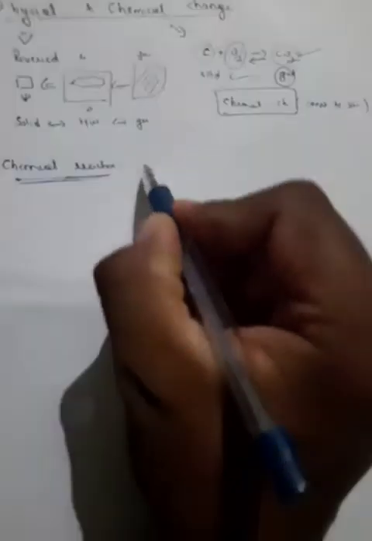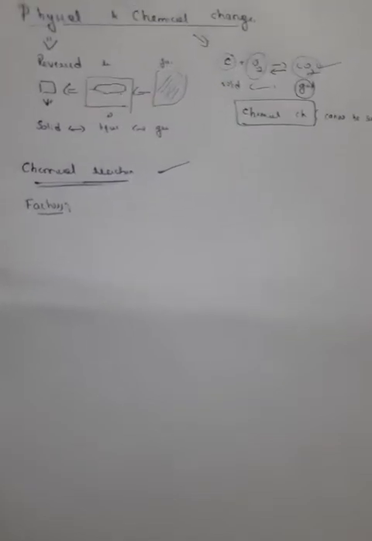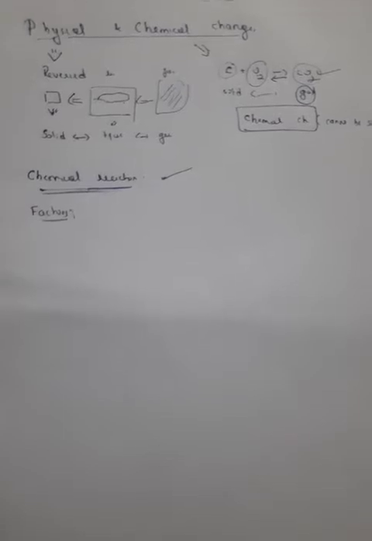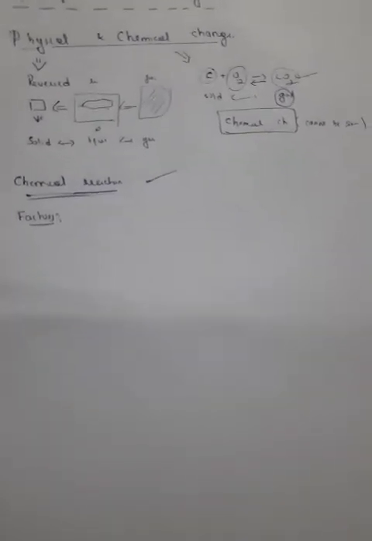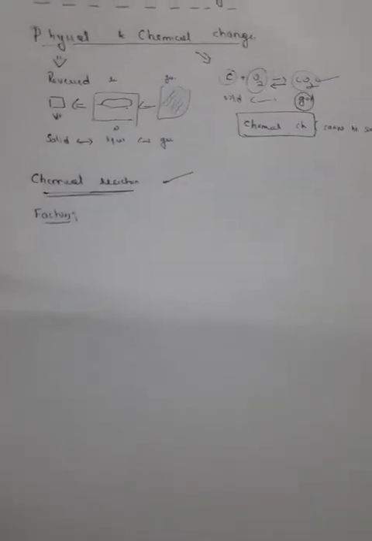And also, before learning the different varieties of chemical reactions, it would be better to know what the factors are that favor the chemical reaction, or what are the conditions on which the chemical reaction can be altered. If a reaction is going in a normal way, what are the changes that make the chemical reaction go faster, or make it go slower? So let us understand now what are the main factors.